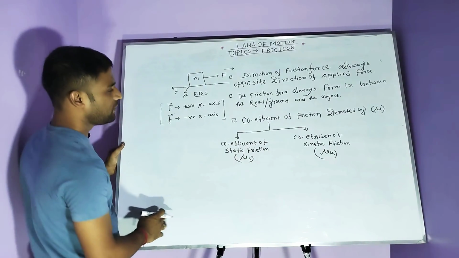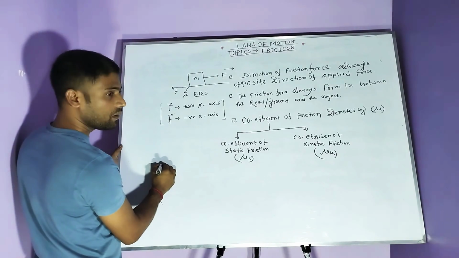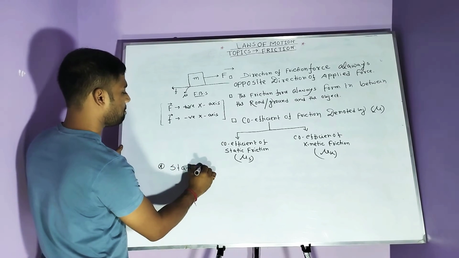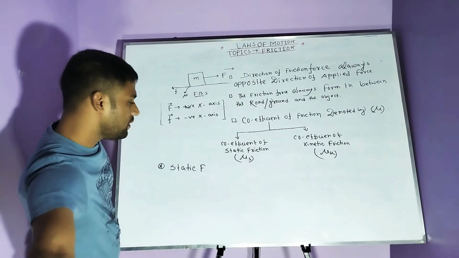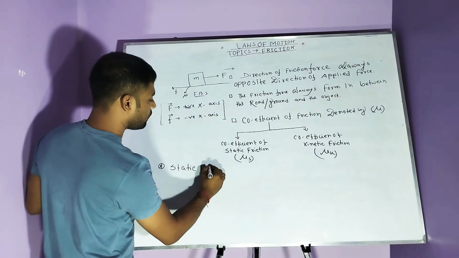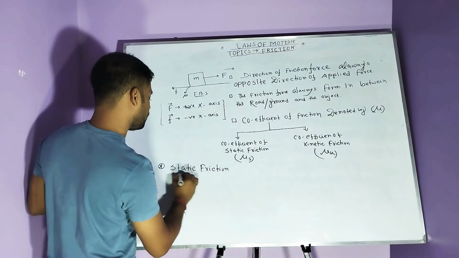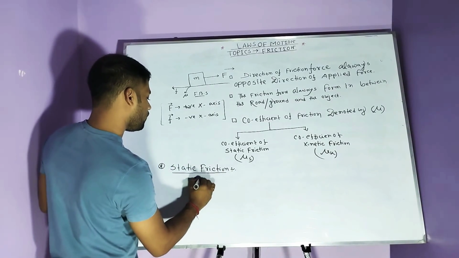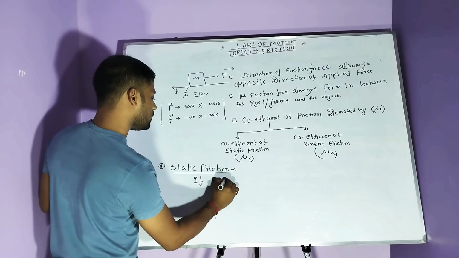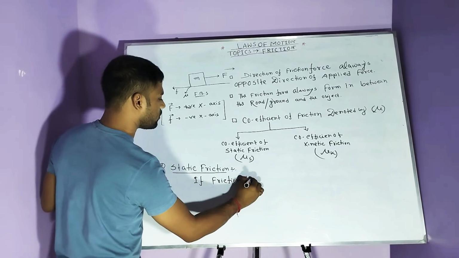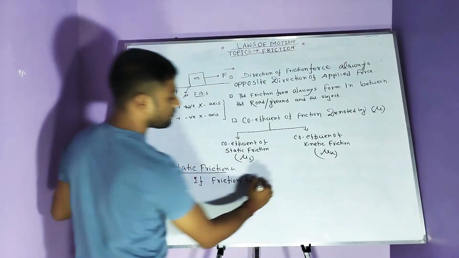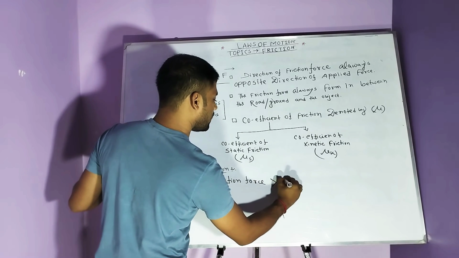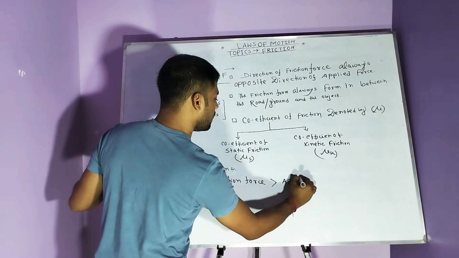What is static friction? What is meant by static friction? If the friction force is greater than the applied force, this is the condition of static friction.